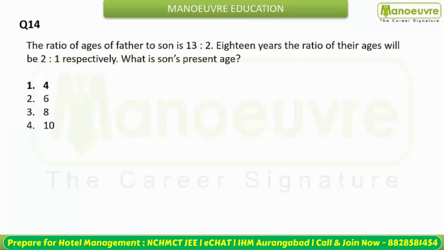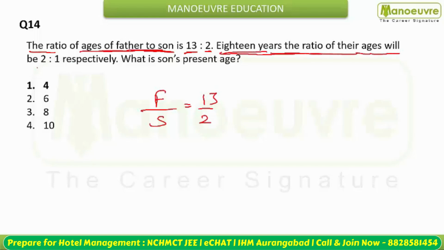Moving next, you are given the ratio of age of father to the son is 13:2. That is father और son का ratio given है. This is 13:2. After 18 years the ratio of their ages will be, that is after 18 years their ages will be what? They are going to be 2:1. That is father plus 18 by son plus 18 will become 2:1. So you need to calculate what gonna be the son's present age.